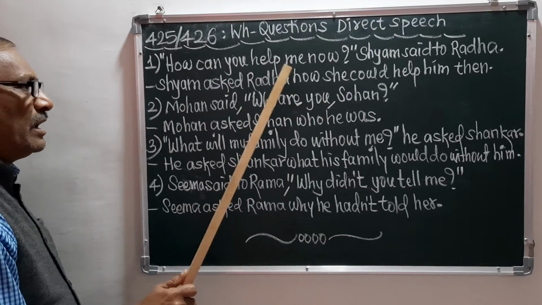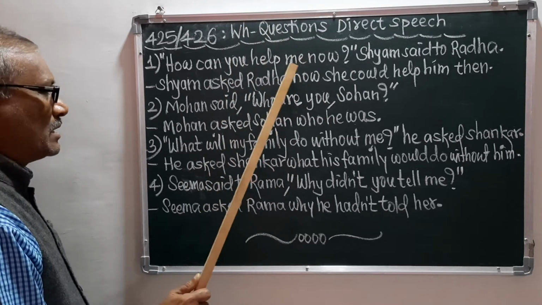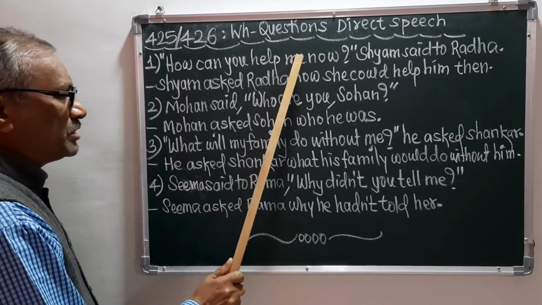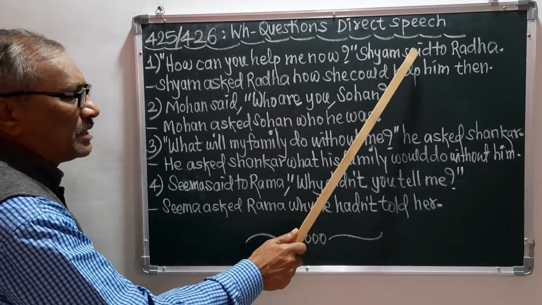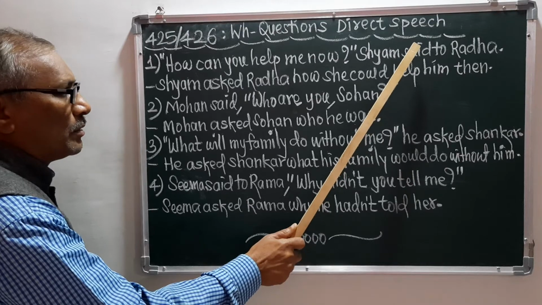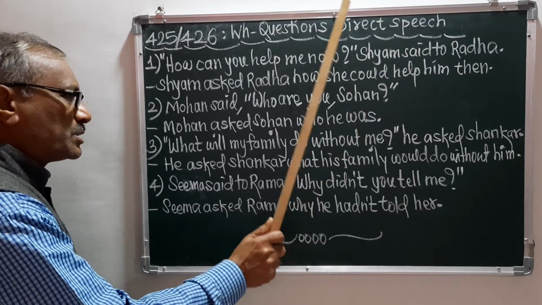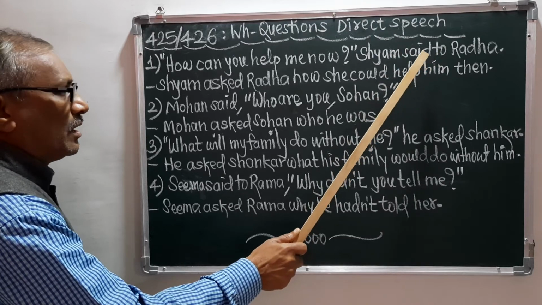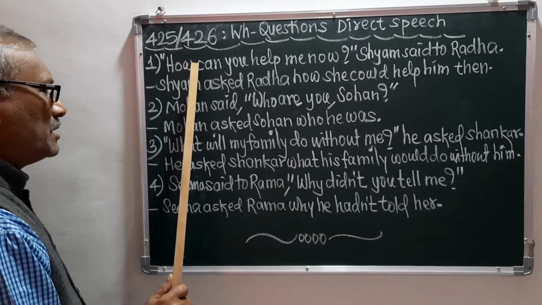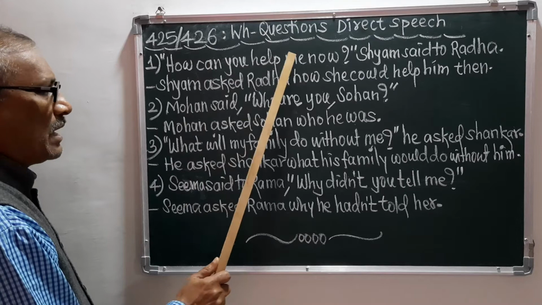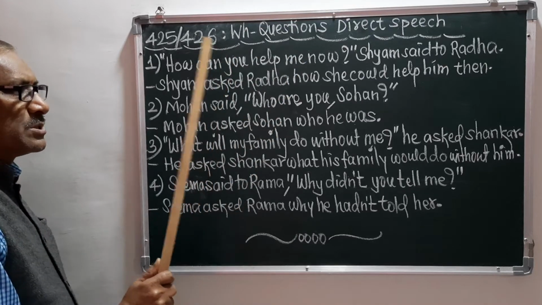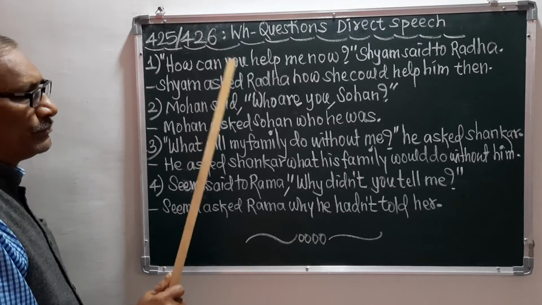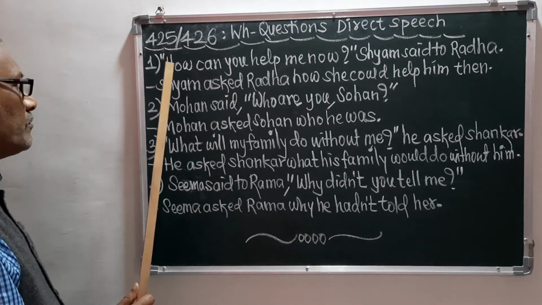So every direct speech has two parts: the direct speech and the reporting verb part. Or we can say the first part is the reporting verb part and the second part is the direct speech part. Now we will see the detailed explanation of these sentences.